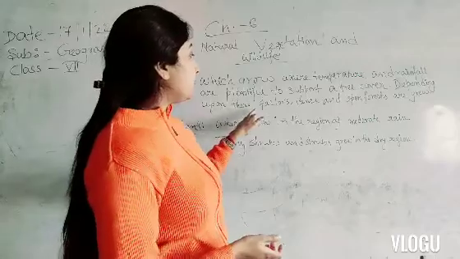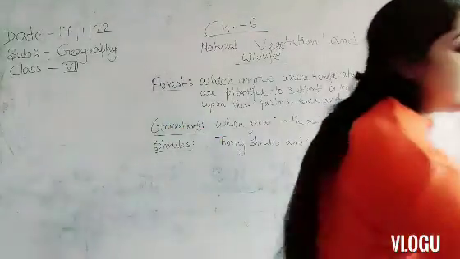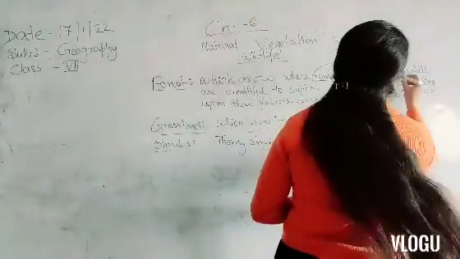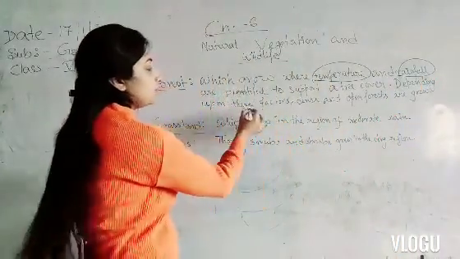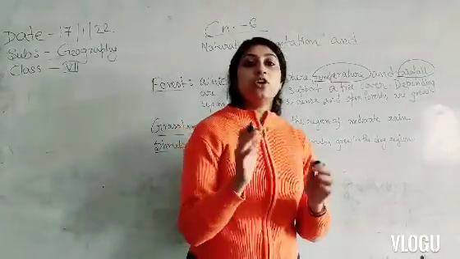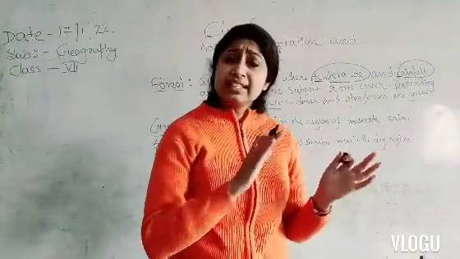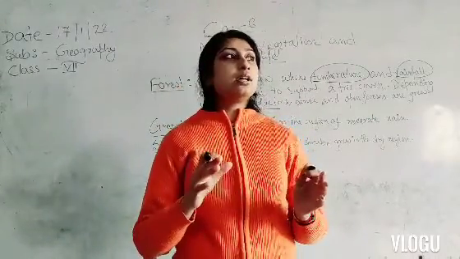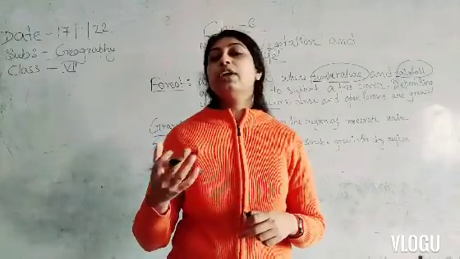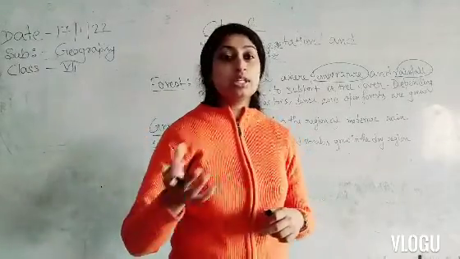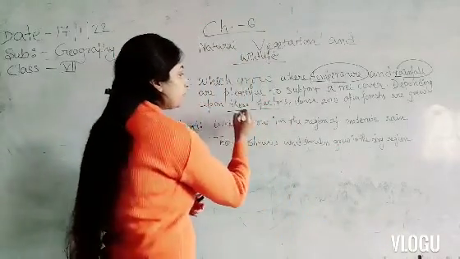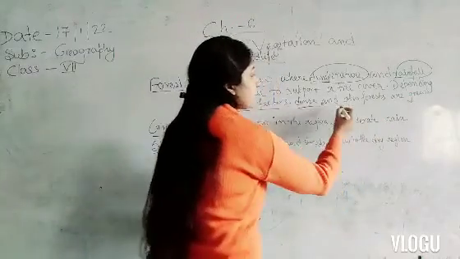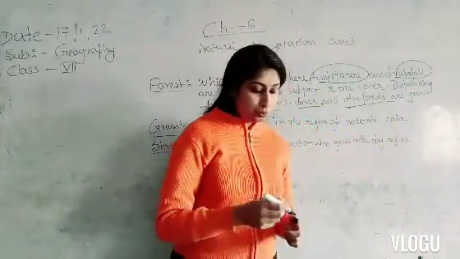Depending upon these two factors, the temperature and the rainfall, we cannot see the same vegetation all over India because of the temperature. Somewhere we can find cold temperature, there we can find another kind of trees. That's the thing: depending upon the temperature and the rainfall, dense and open forests grow.